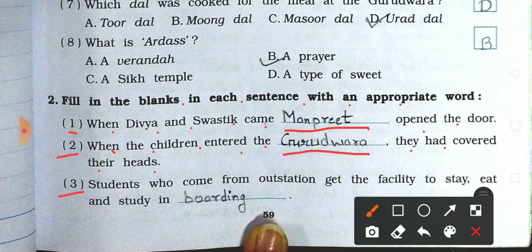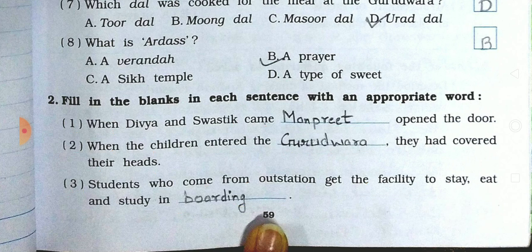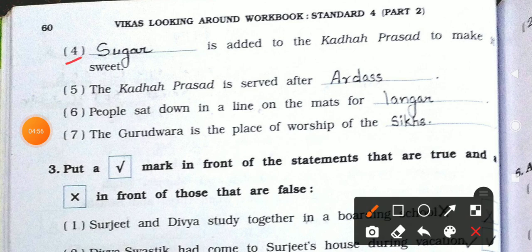Third, students who come from outstations get the facility to stay, eat, and study in the boarding. So boarding is the right answer. After this, come on to the next page, blank number 4.